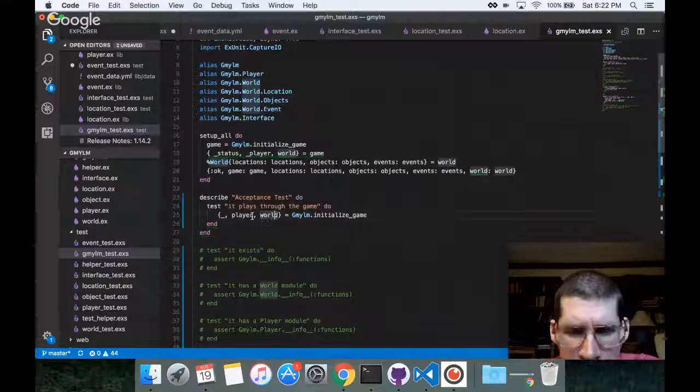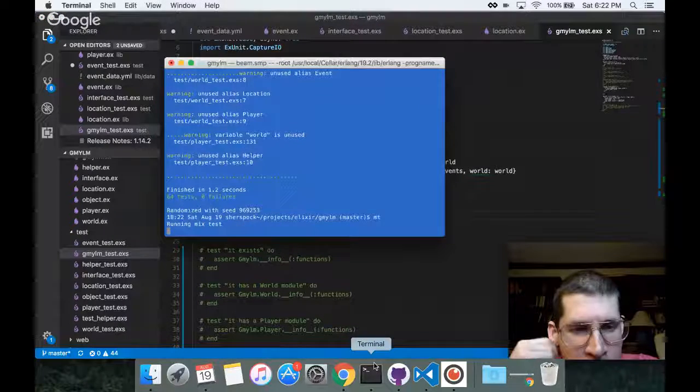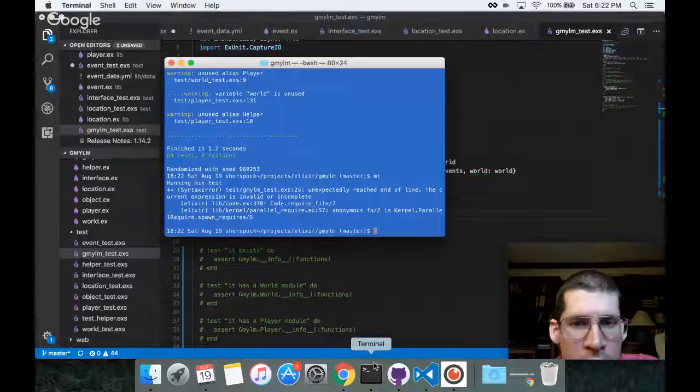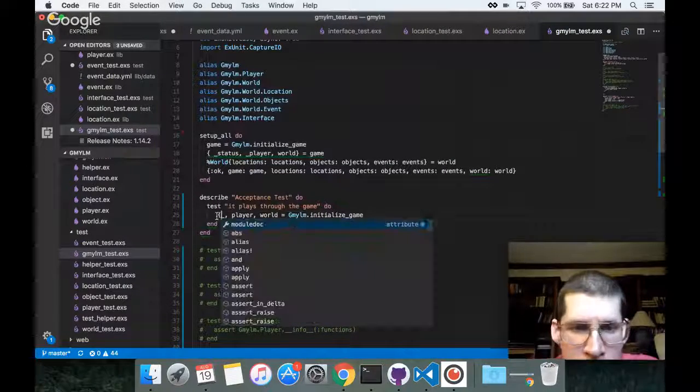Wow, 1.2 seconds. Why does it take so long to run my test suite? I'm sort of joking, but also sort of serious. No. This isn't going to work. You're going to break it. I don't know what kind of error it's going to give you, but you're going to break it. Yeah, unexpectedly reached end of line again. So that needs to be a tuple.